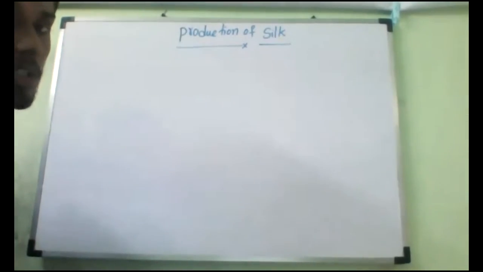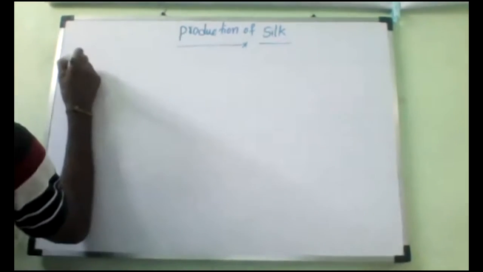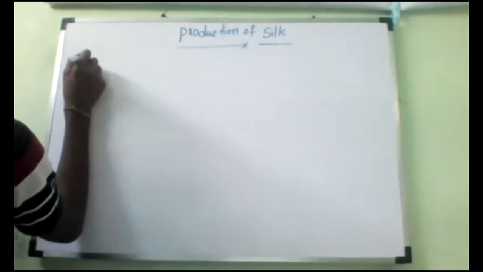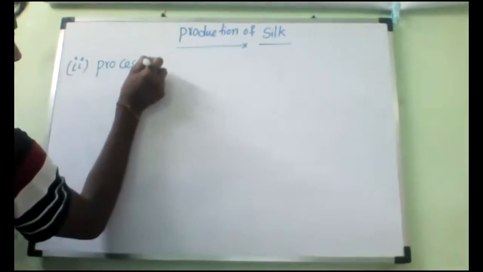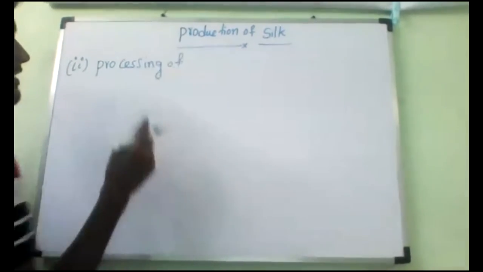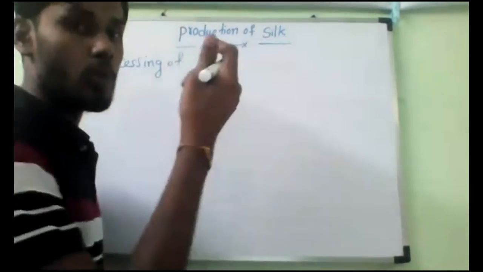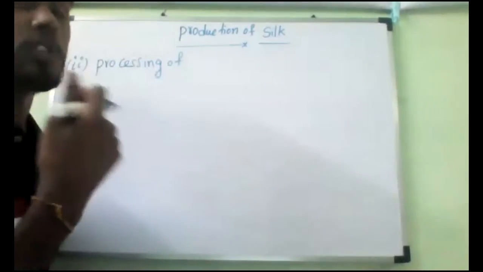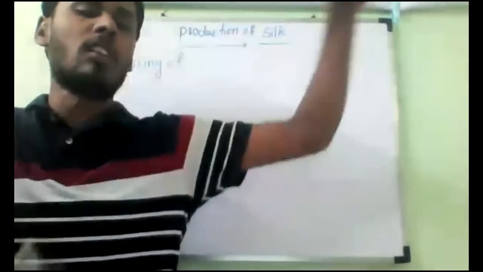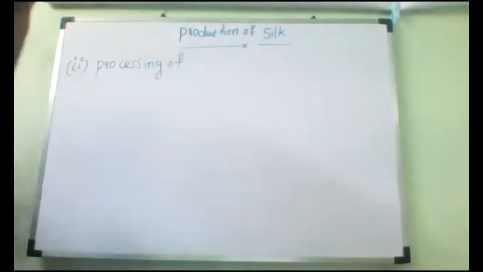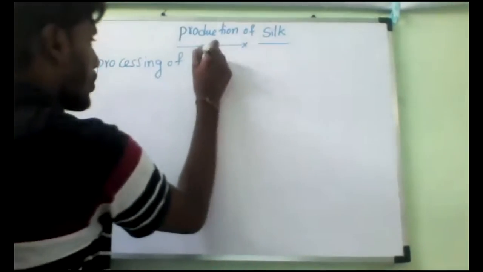Processing of cocoons to obtain silk fiber. What is that? Processing of cocoons. Processing means, with some chemical treatment, we have to treat these cocoons in such a way that we get long silk fibers, long thread-like stretching. So that is what is called processing of cocoons.